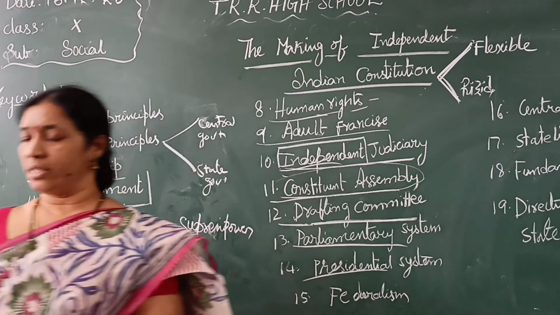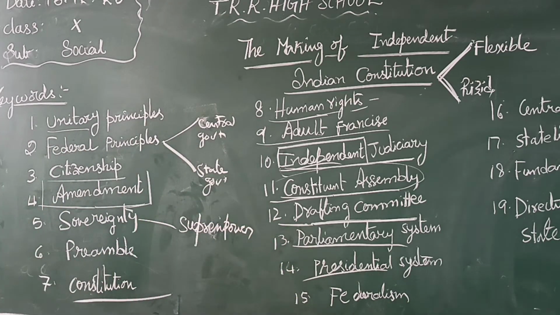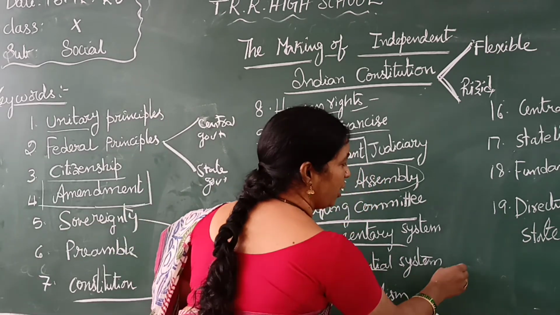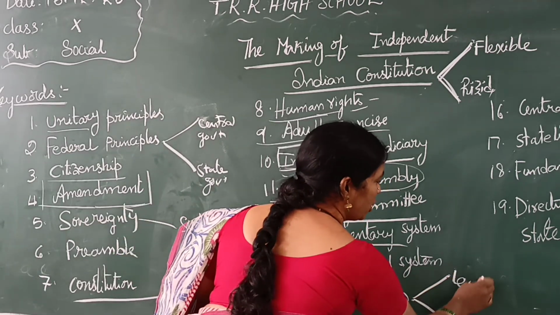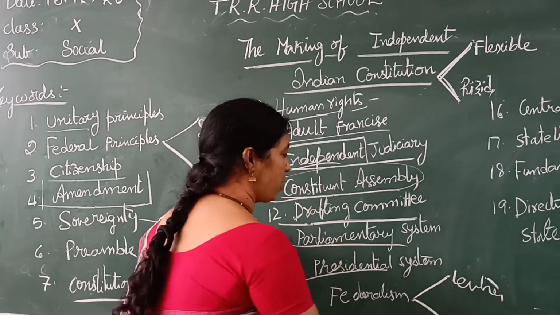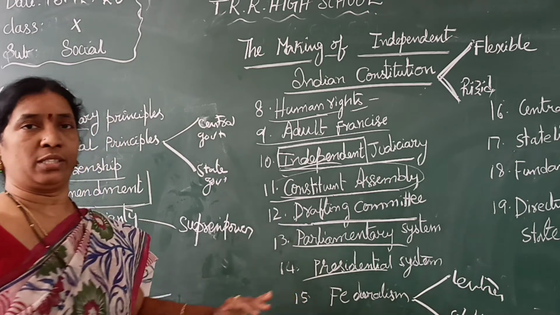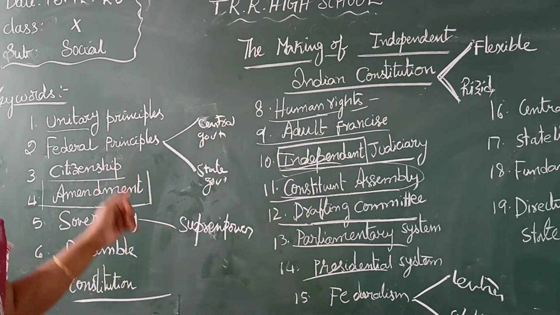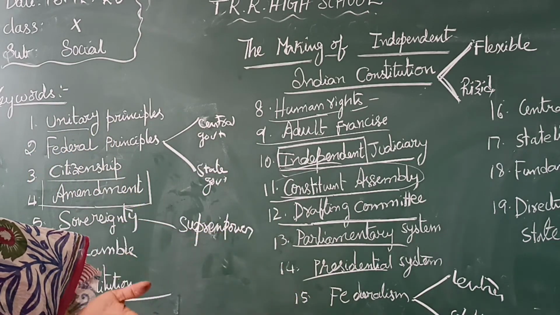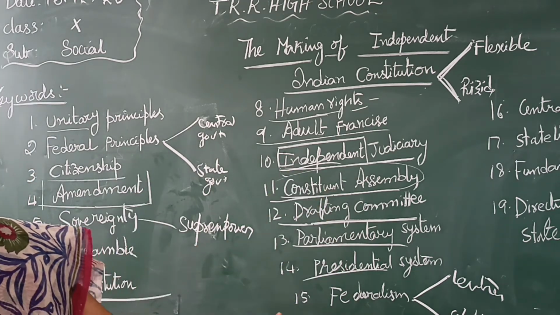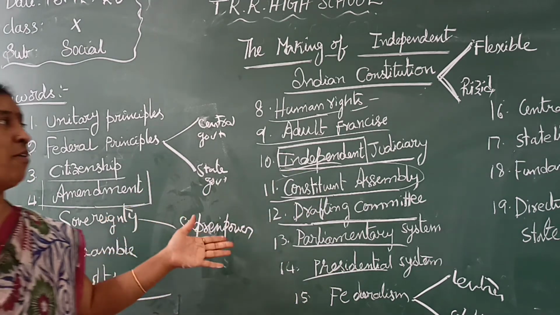Next is federalism. What is meant by federalism? A system of government in which power is divided between the central and state governments. Whatever system is there in India is called federal features. What are the federal principles? I already explained: central government and state government. We have two governments working simultaneously.